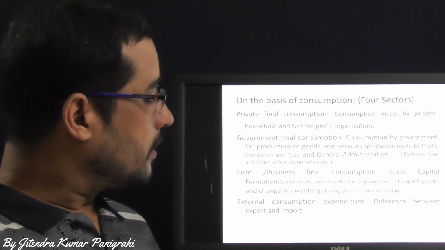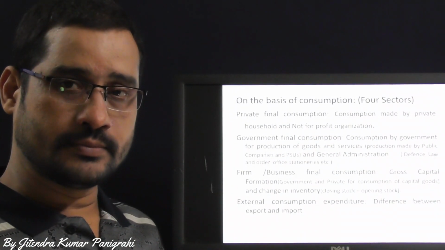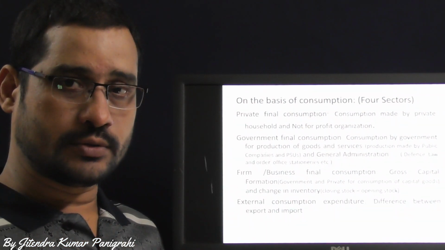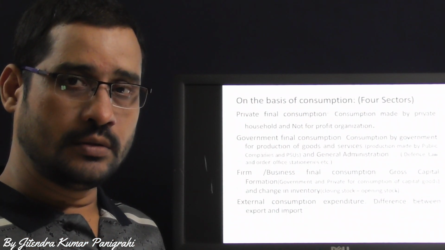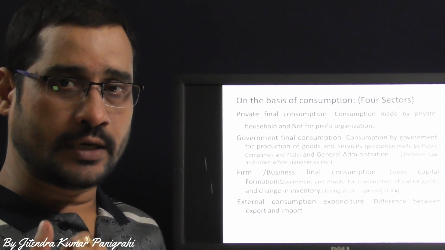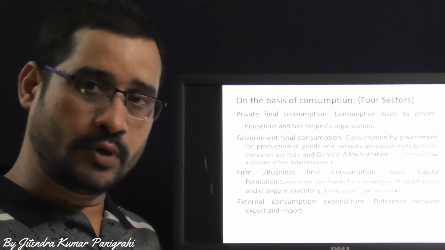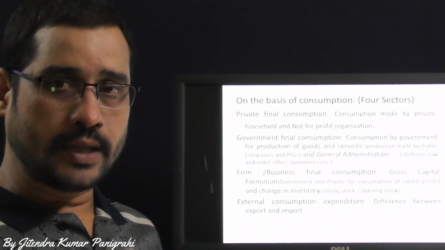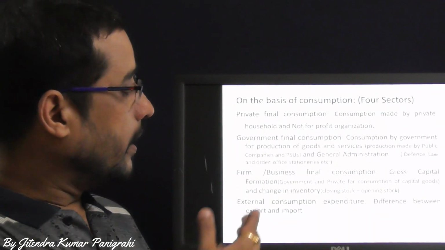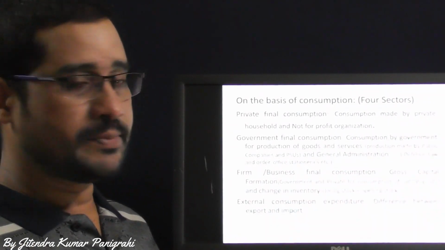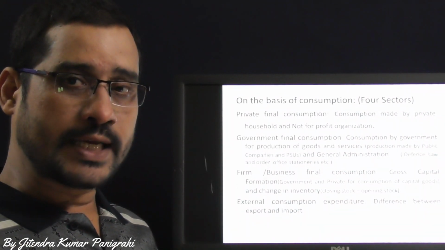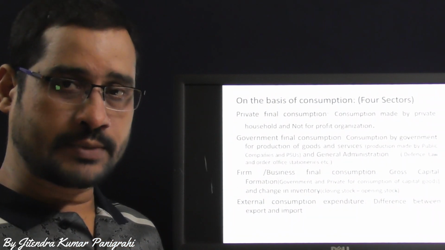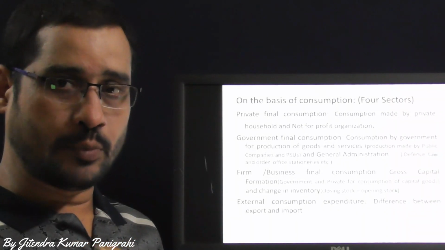Let me discuss another part. There is external consumption. External consumption may be net export or net import, depending on which is greater. If export is more, then it will become net export. If import is more, then it will be net import. It is an external consumption expenditure, the difference between export and import.